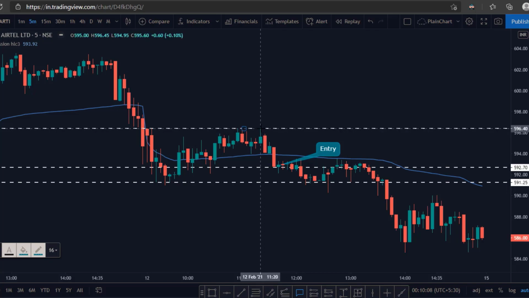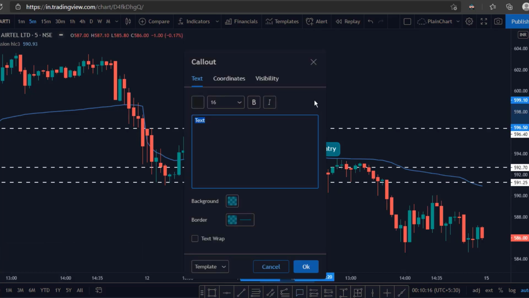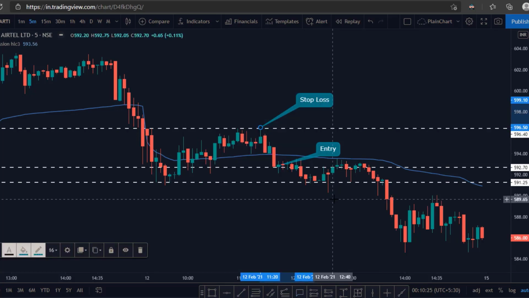As you can see, the retracement has been exactly till the open level of our day. So this is our stop loss. Above this is our stop loss. Okay, so what can be a target? This is where we have to consider our risk reward ratio.